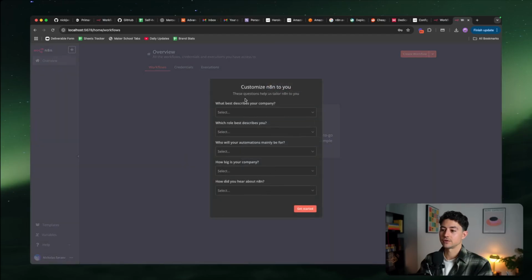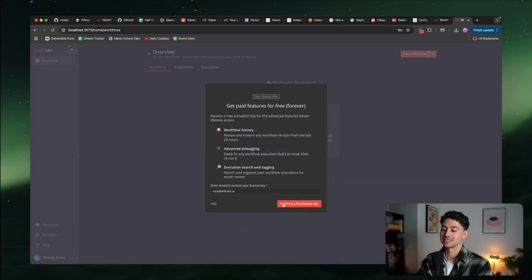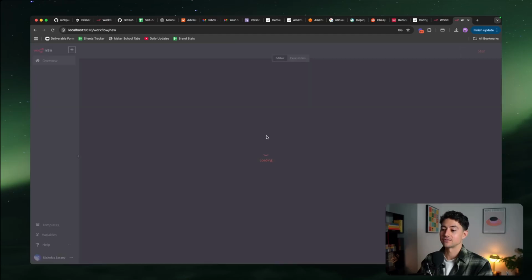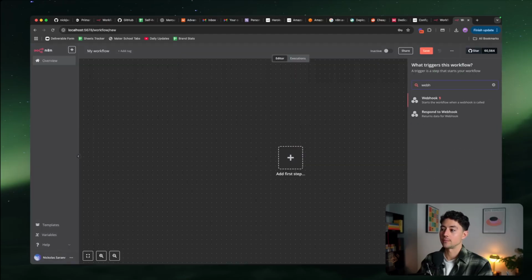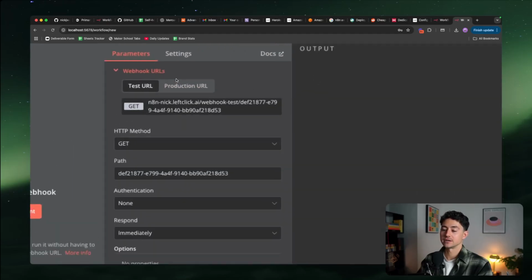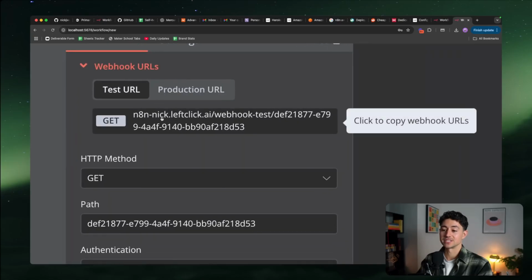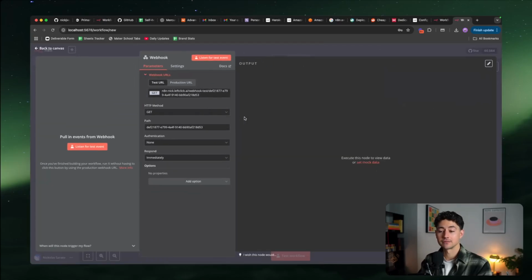And now if I need to find a way to automate this, just given how many times I'm signing up to all these. No, thank you. Now if I start from scratch and I add a webhook URL, what you'll see here is it automatically puts in this address. Now, this still isn't enough to make it accessible.